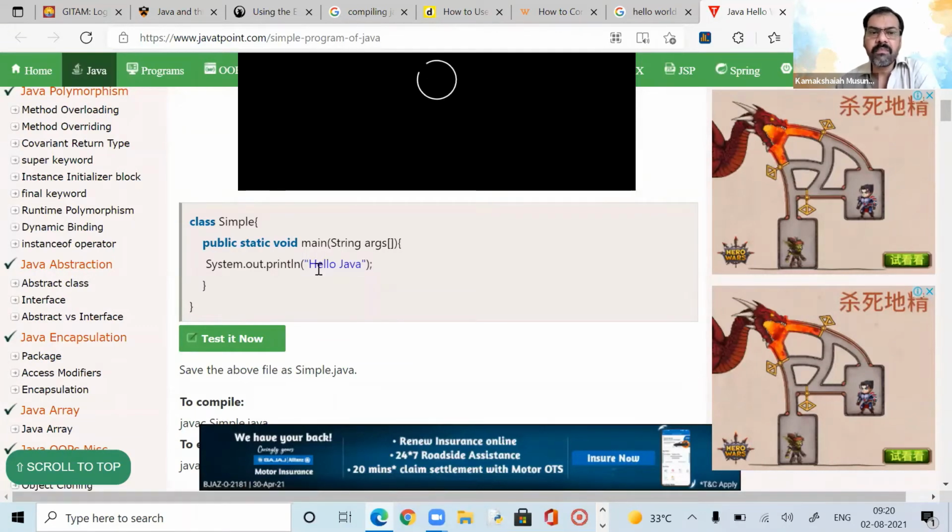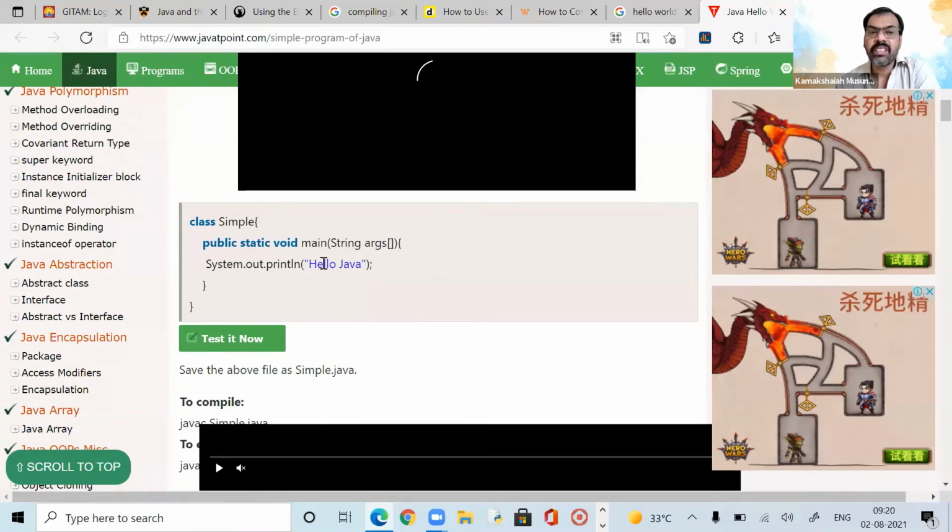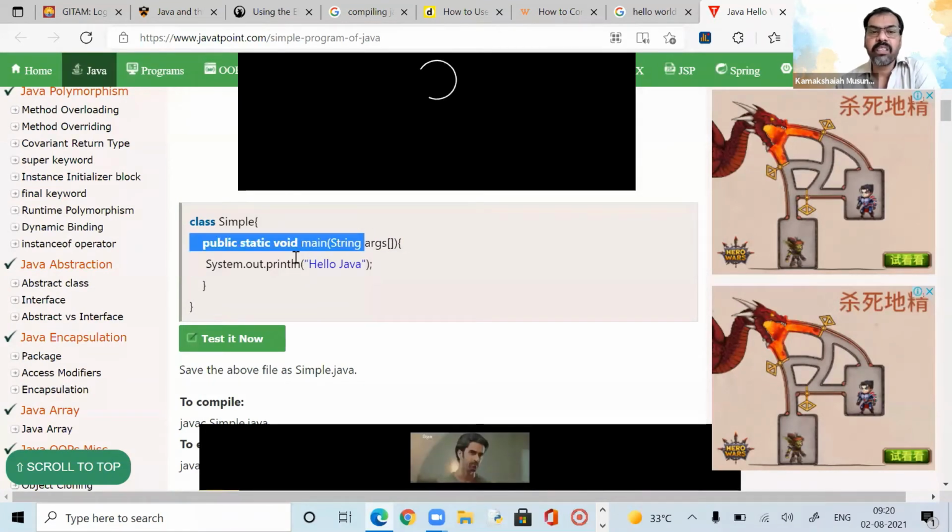It is a combination of characters: H is a character, E is a character, L is a character, all of them together. It is a string, and this string is an argument for this method main.